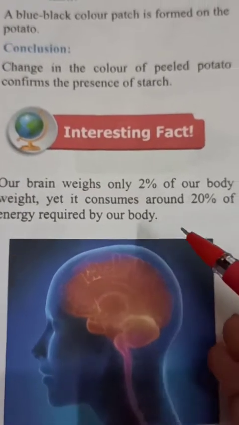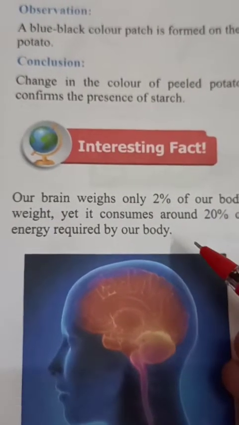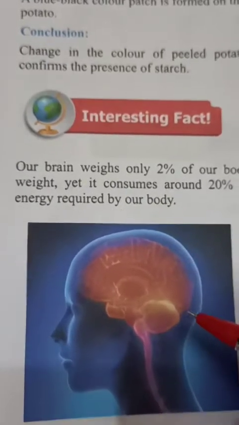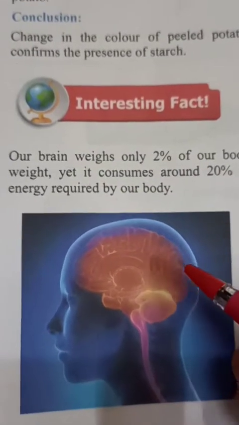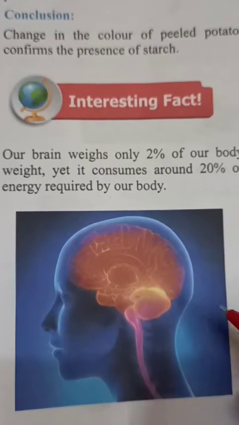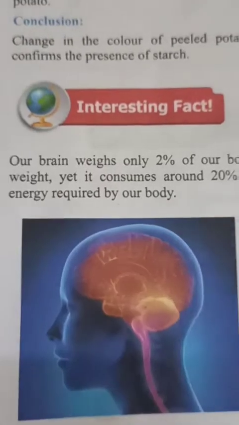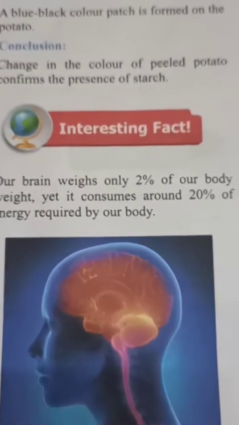That's why it requires 20% of our total body energy. Understood? The rest of the 80% energy is consumed by other body parts, but 20% is consumed in the brain only.